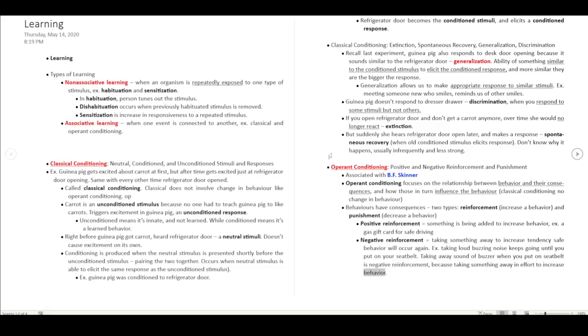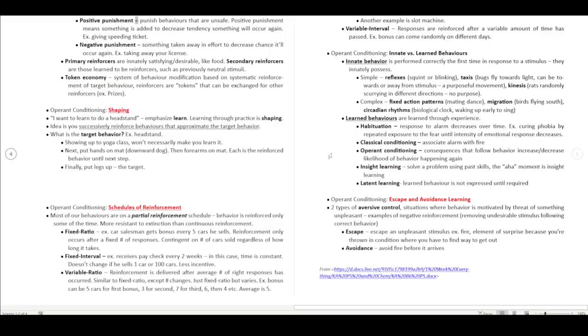Positive punishment punishes unsafe behaviors. It means something is added to decrease the tendency that something will occur again, like giving a speeding ticket. Negative punishment means something is taken away in an effort to decrease the chance it'll occur again, like taking away your license. Primary reinforcers are innately satisfying or desirable, like food.